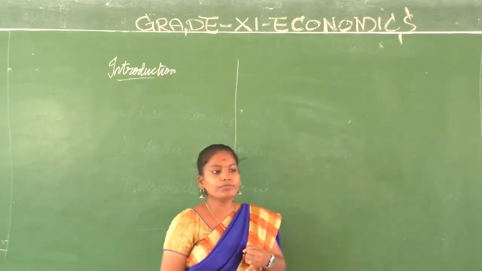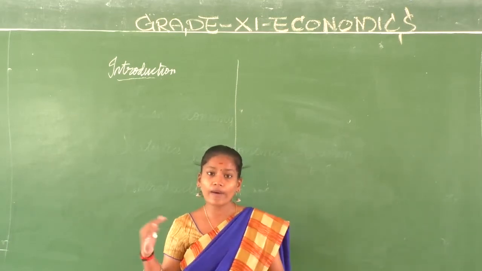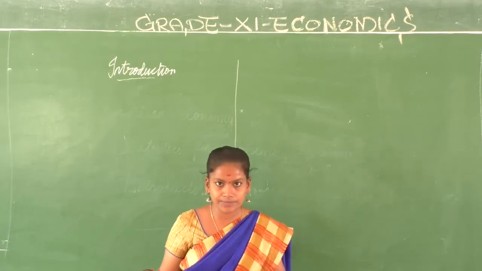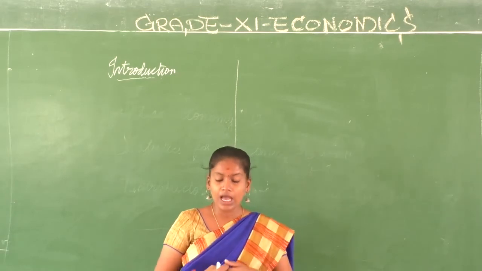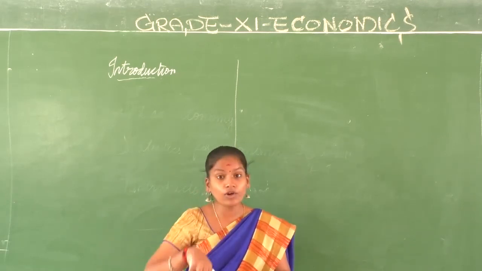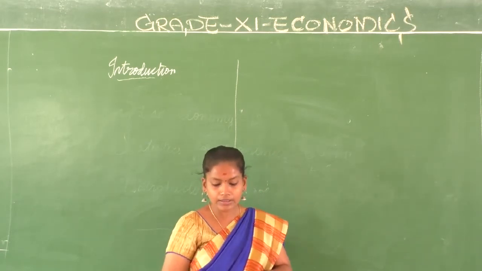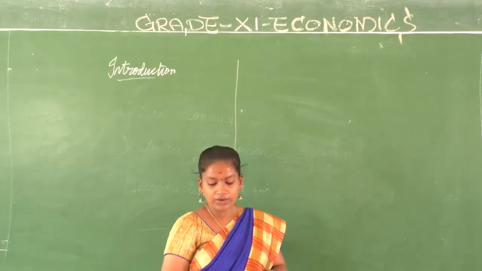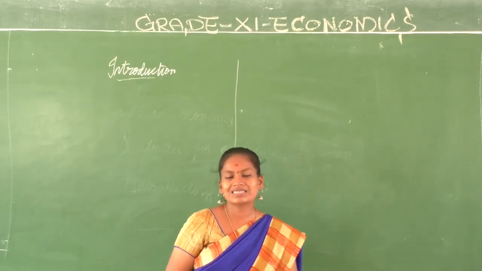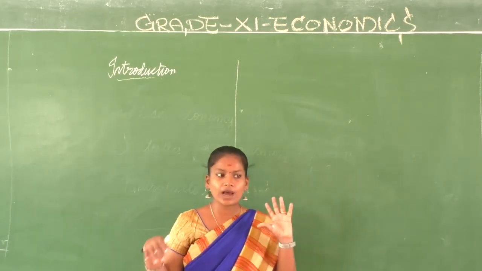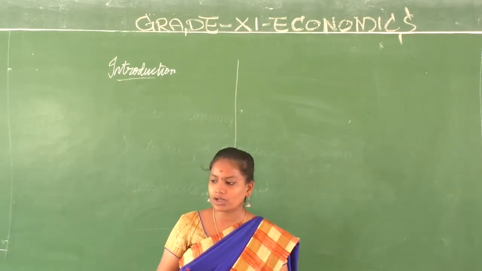Then we will get to know what we mean by economic data, how economics is related with statistics, how statistical tools help economists, and what we mean by basic economic activities: consumption, production and distribution. Then we will learn some uses of statistics in the study of economics. What is economic data, how factual it is, and all those details are going to be dealt with in this particular chapter.